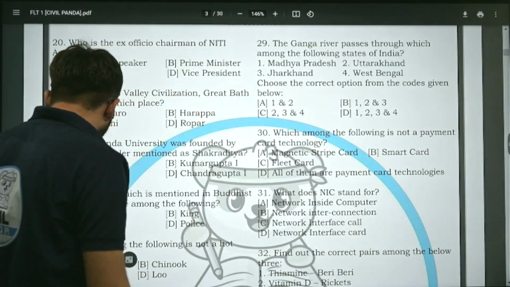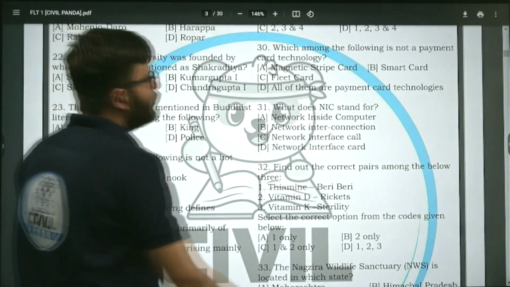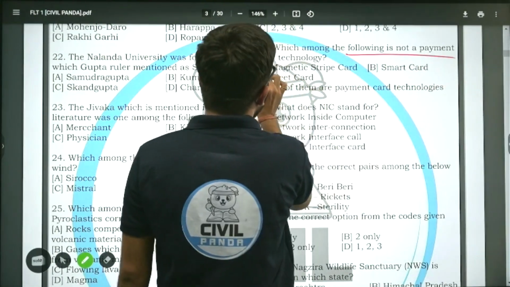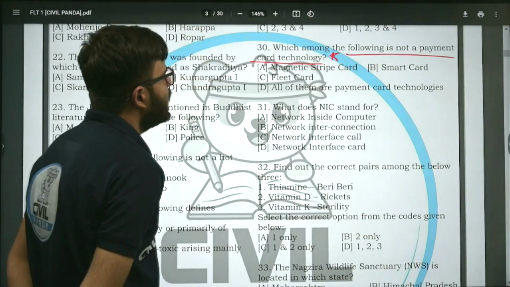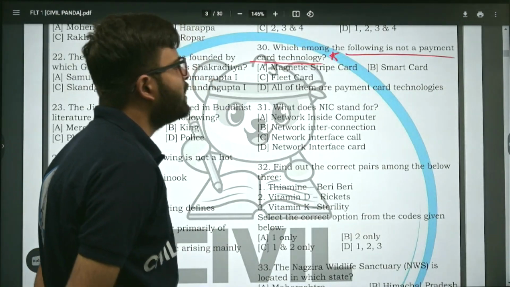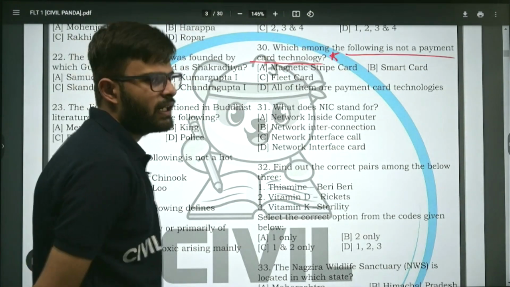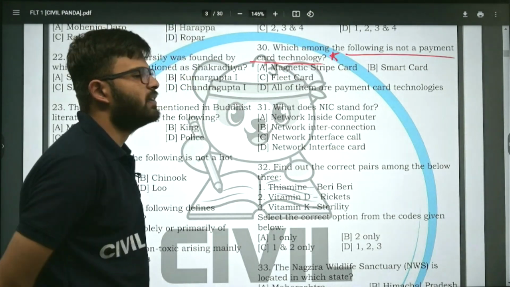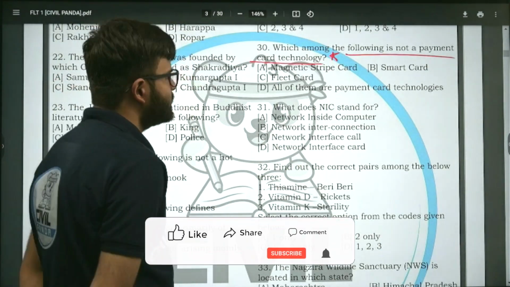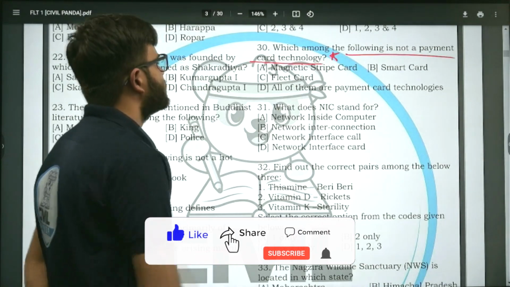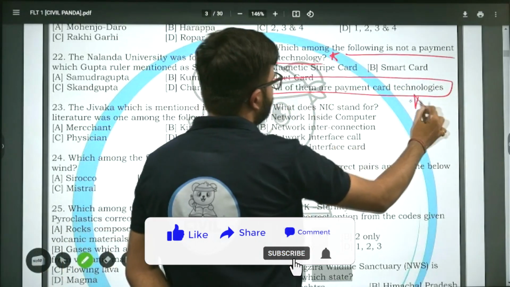Which among the following is not a payment card technology? Magnetic strip card, smart card, fleet card, all of them are payment card technologies that you use these days. Smart card, Axis Bank's is very famous now, just tap it with the WiFi symbol, and the work is done, no need for more. The correct answer is D. All of them are payment card technologies. All right. Moving on to the next question.